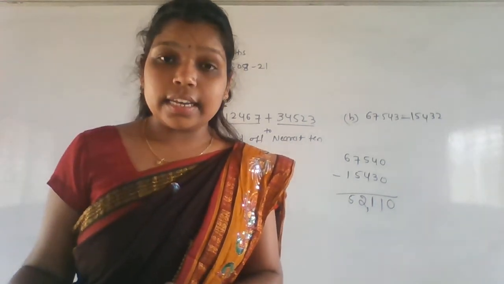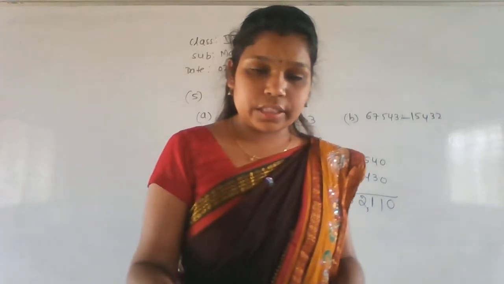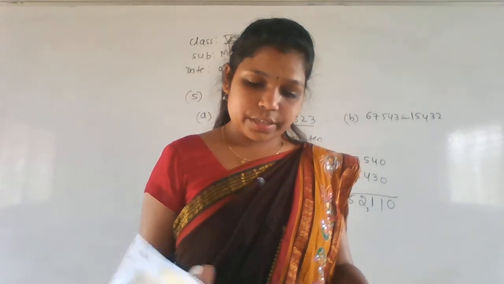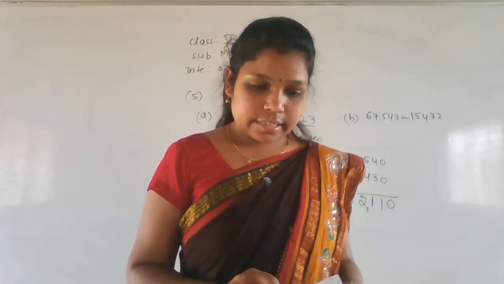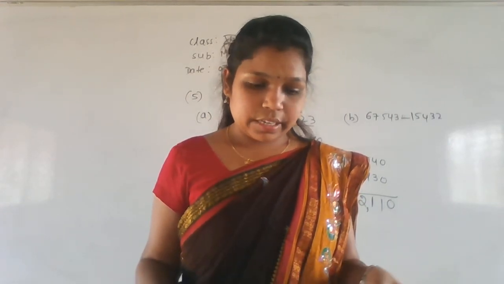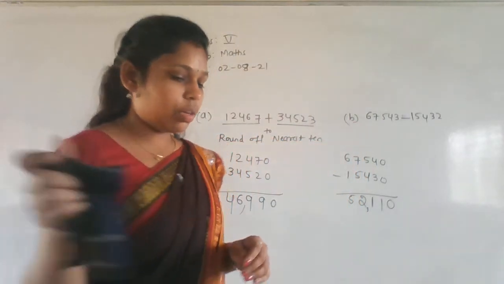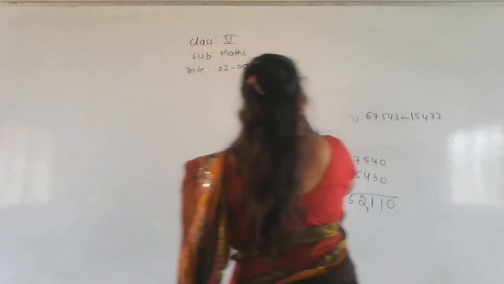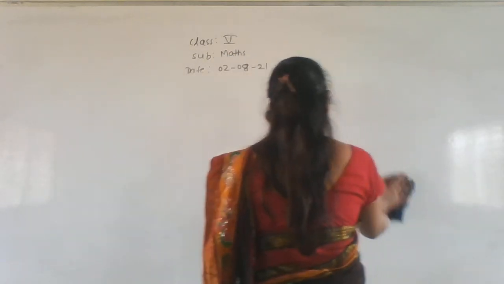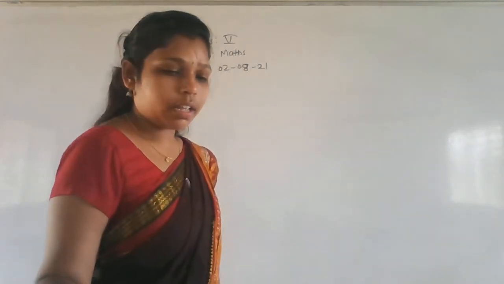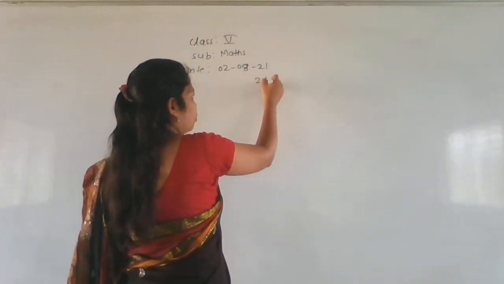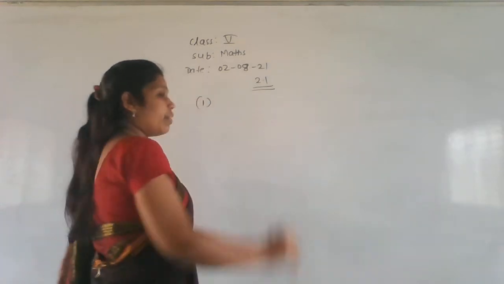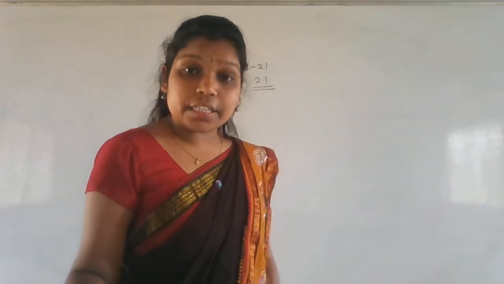So we finished the let's recollect problems. Now we'll go with the exercise number 2.1. Start the exercise number 2.1, everyone. Page number 36. Open the page number 36. In that we are having the exercise number 2.1. First one. Find the sum. Find the sum means we have to do the addition problems.